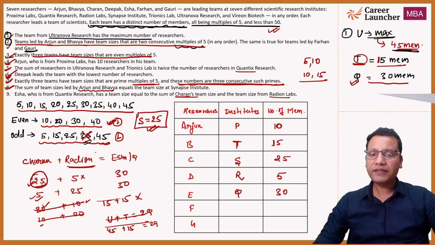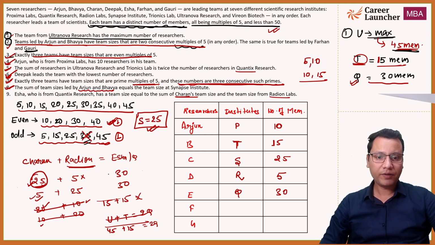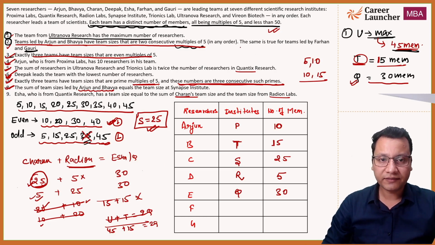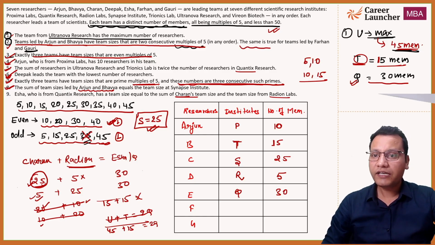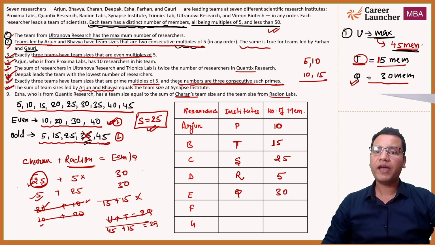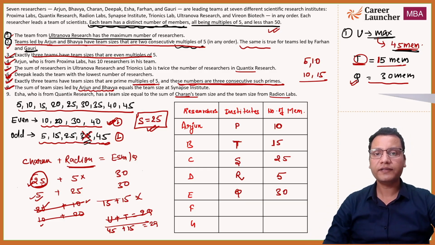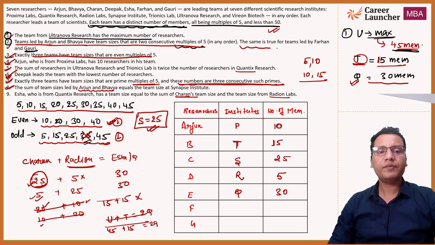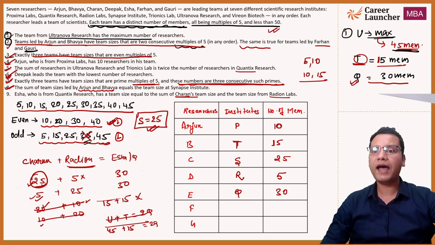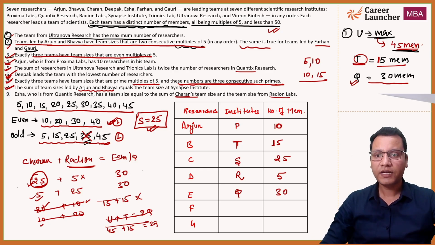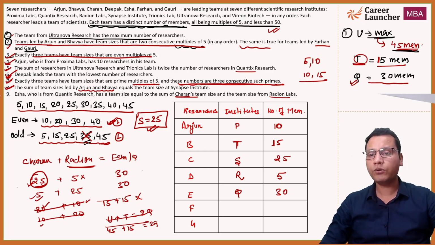Now, I think all the data that we have used as of now. Now one thing is remaining, which is this. The same is true. The team led by Arjun and Bhavya have the team size that are 2 consecutive multiples of 5. The same is true for Farhan and Gauri. F and G के लिए भी same ही true है. And you need to now think about this कि हमारे साथ consecutive multiples हो क्या है?